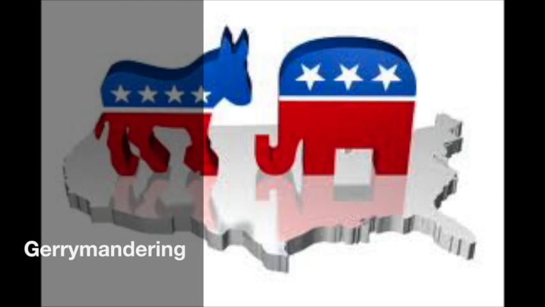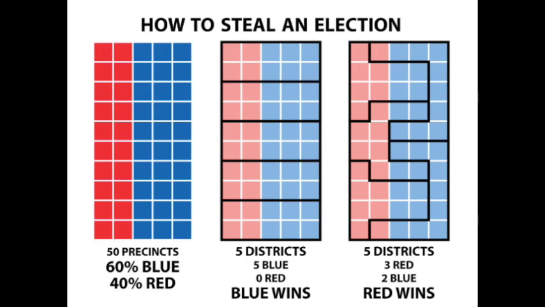In U.S. politics, boundaries for electoral districts are drawn to give an unfair advantage to one party over its opponent. This gives disproportions between the two parties. This is called gerrymandering. Drawing the districts gives one party the advantage of drawing unwinnable districts for the other candidate, called packing. Or they spread the opponent's voters over many districts, giving them no chance to win any at all. This is called cracking.